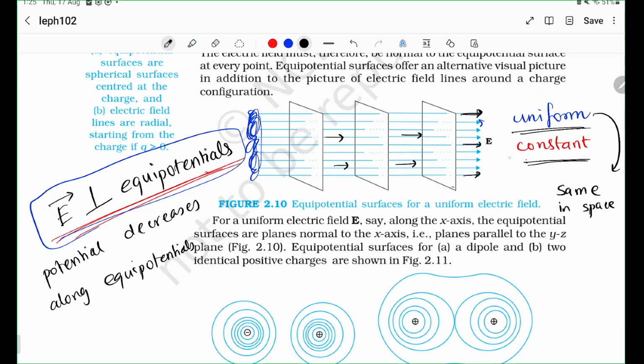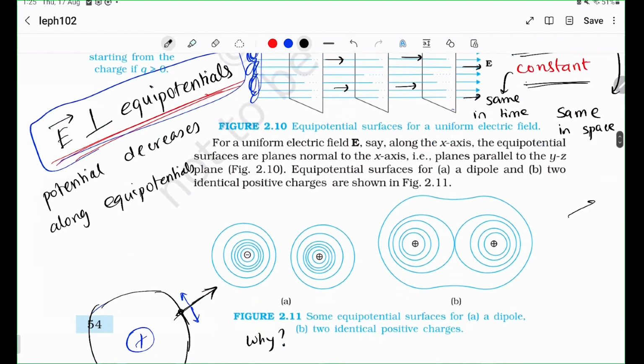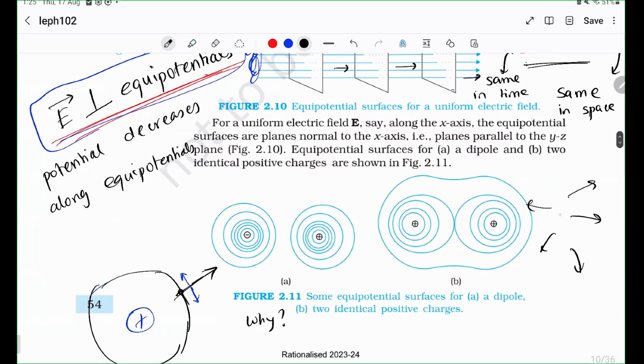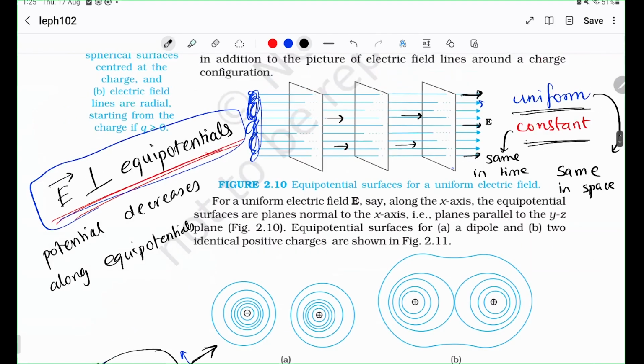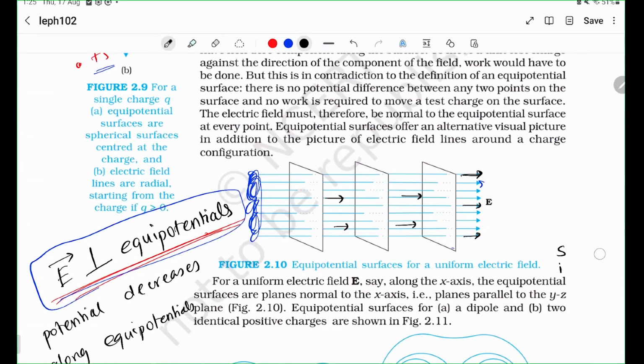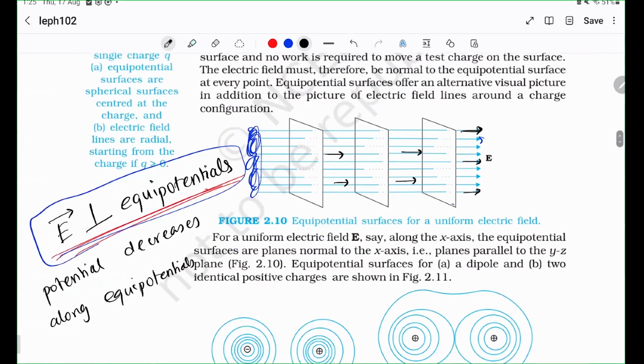Constant means same in time. So whatever it may have, very different spatial things, whatever it is, it remains like that forever. That's what constant means. Whereas uniform means it is the same in space always. Of course, this need not be constant. Next moment it could be like that, but it would still be a uniform field. Okay, so that is an important distinction to be made.